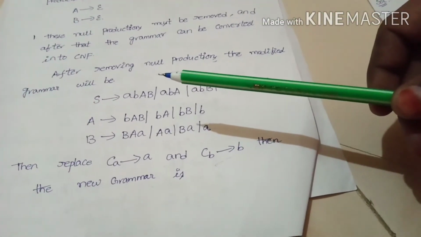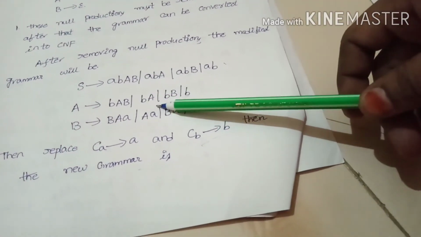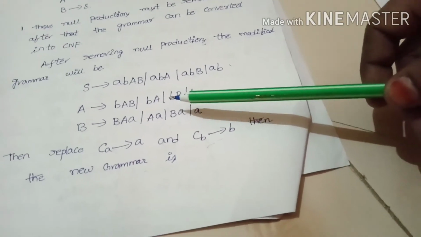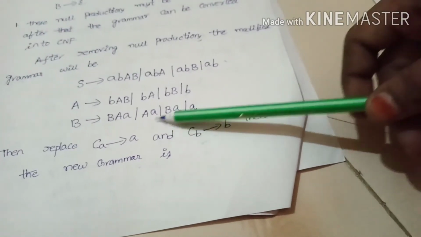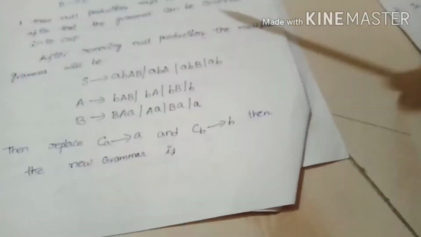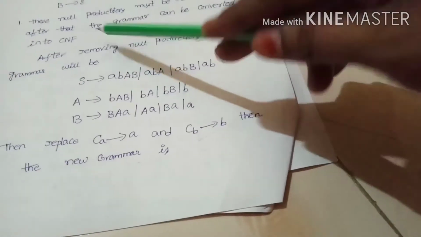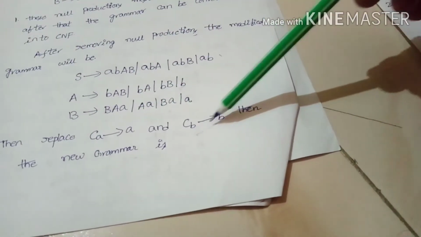After that, I take new variables here: CA tends to small a, CB tends to small b. Here I take C suffix A and C suffix B. These are the two new non-terminals. S tends to CA, AB. Here CA tends to small a, CB tends to small b.